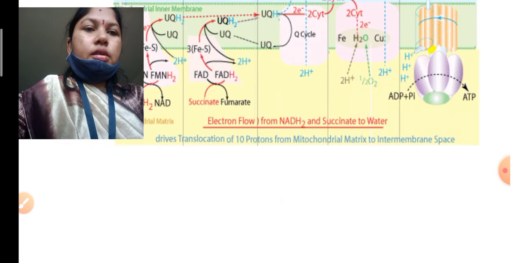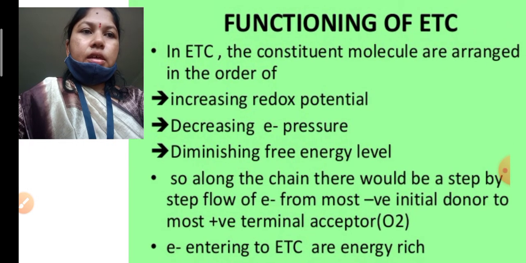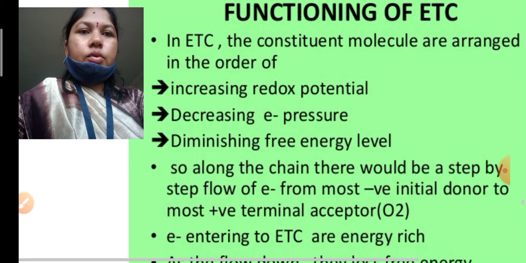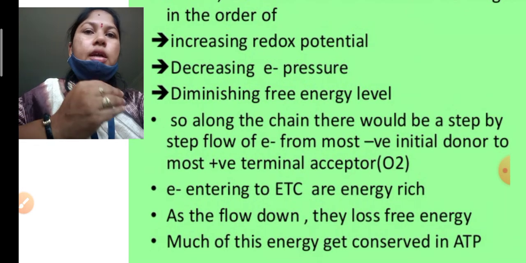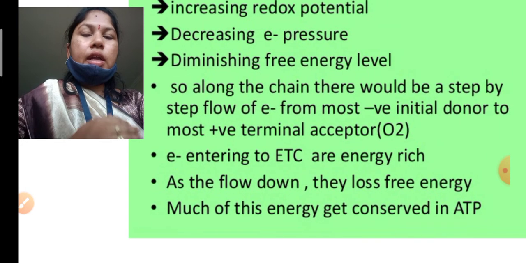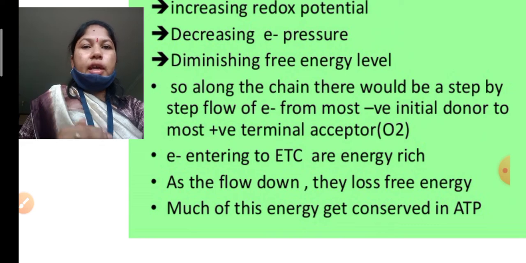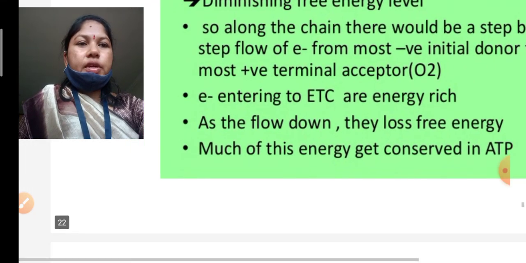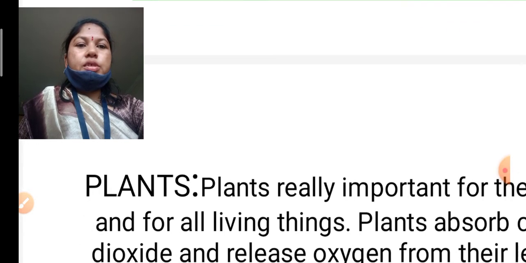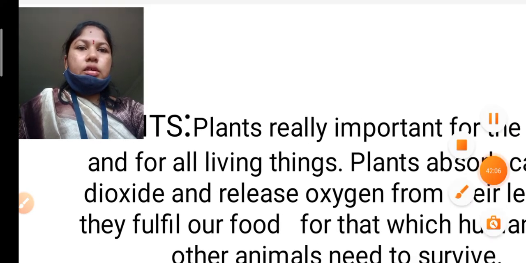See here, this is the complete function of the ETC, electron transport chain. This is a series of electron movement. The electrons move from complex 1 to complex 3. It is a series of chain, a very easy process.